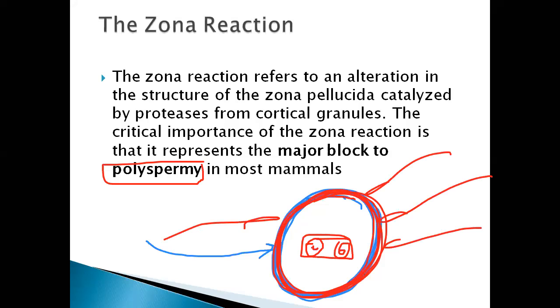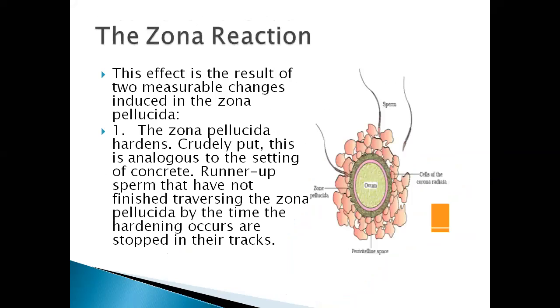One is already entered, one fertilization is going on. We know that millions of sperms are present, but even if they try, they can't enter inside. So that's what we say about the zona reaction, how it facilitates this. What is the zona reaction? In general words, we can say it is the thickening of the zona pellucida, to prevent polyspermy, that is, multiple fertilization.